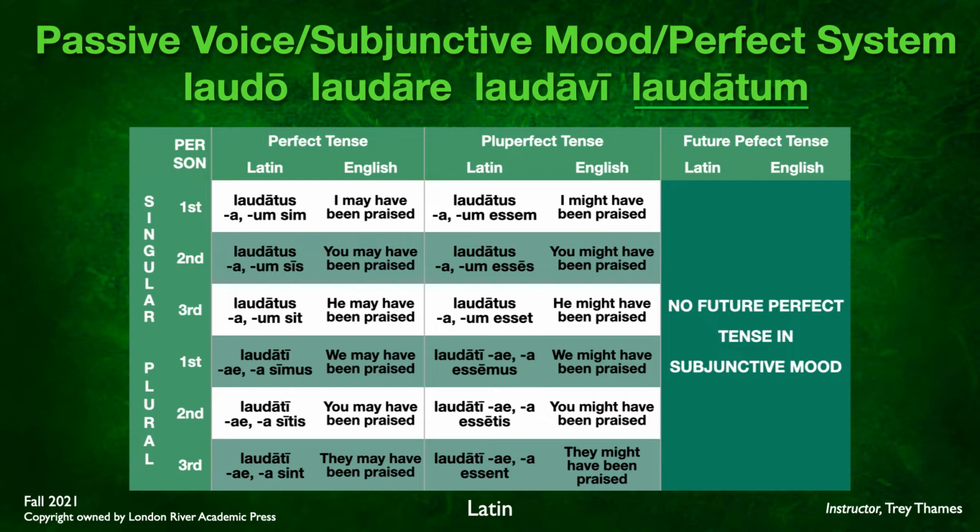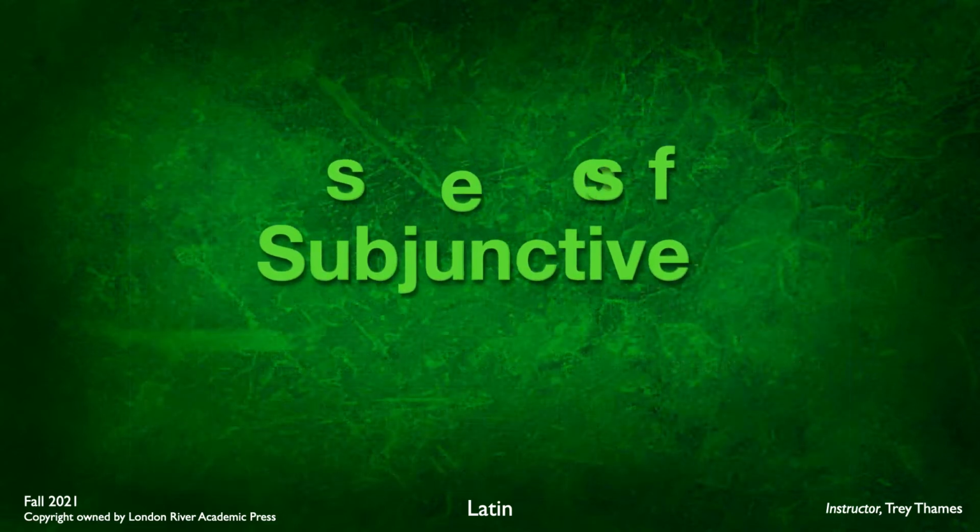And then for the pluperfect, again, fourth principal part, plus the to be verb infinitive, esse, plus ending. So you end up with laudatus, a, um essem, laudatus, a, um esses, laudatus, a, um esset, etc. So this is how we form the active and passive voice subjunctive mood in the perfect system.